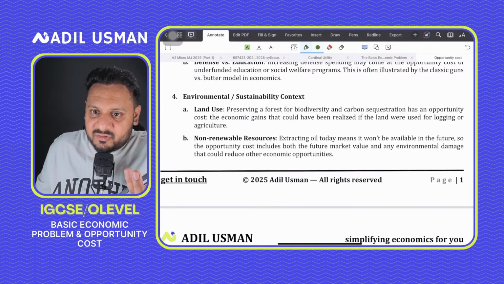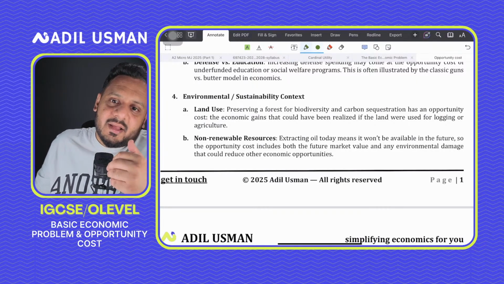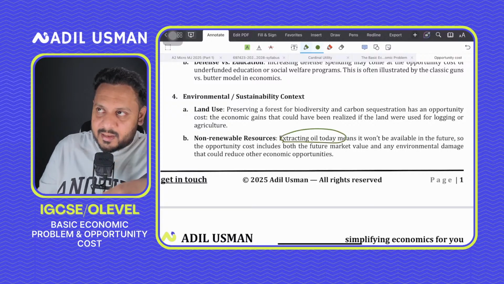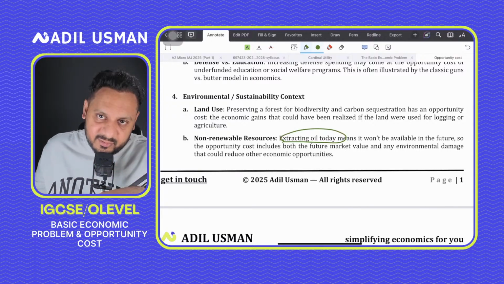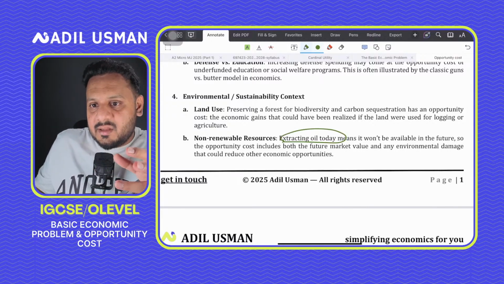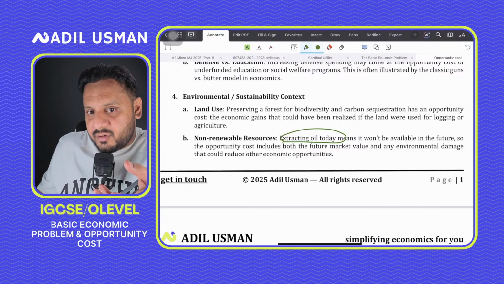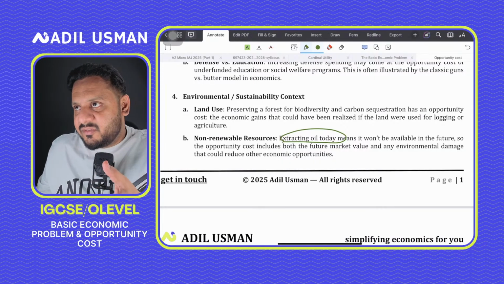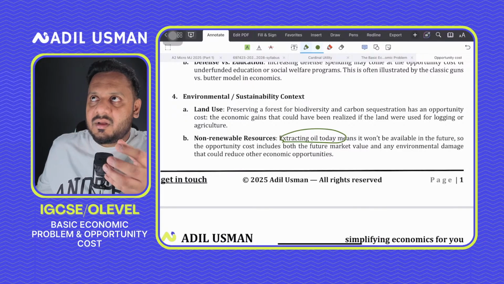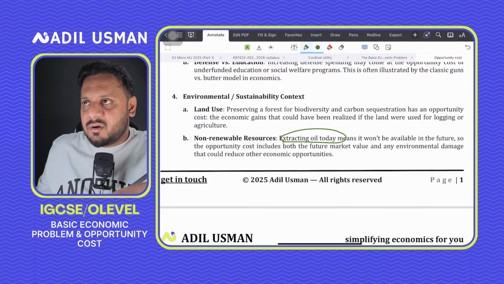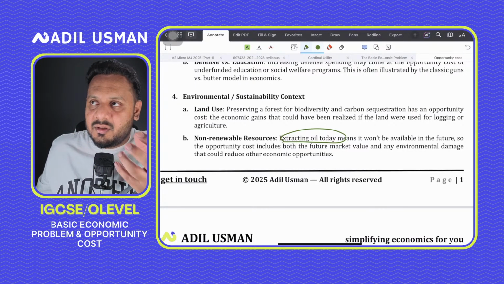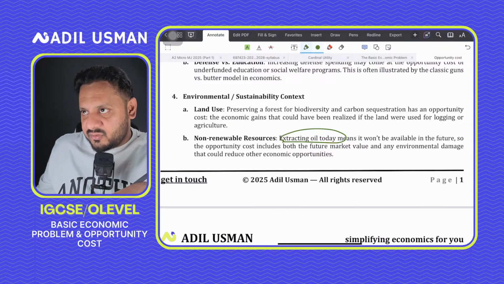For example, oil extraction companies could need to decide, should we extract more oil and export to the countries who buy from us, or would that mean less oil remaining for the future? And plus, oil extraction involves a lot of environmental damage as well. So should we be focusing on the environmental damage that we might cause because of that oil extraction? So the opportunity cost of oil extraction is also environmental damage.